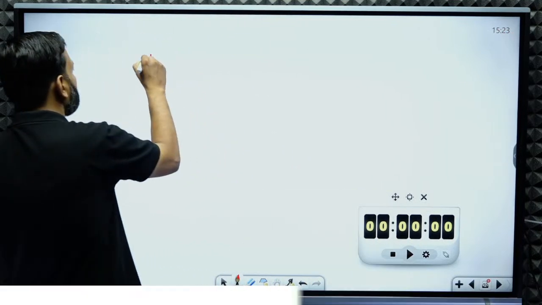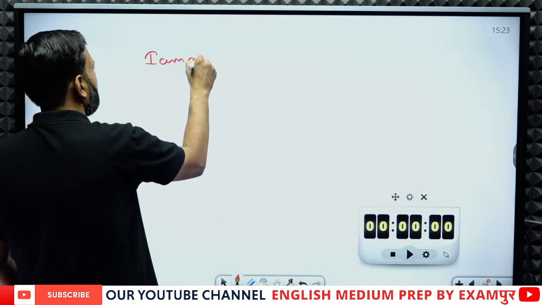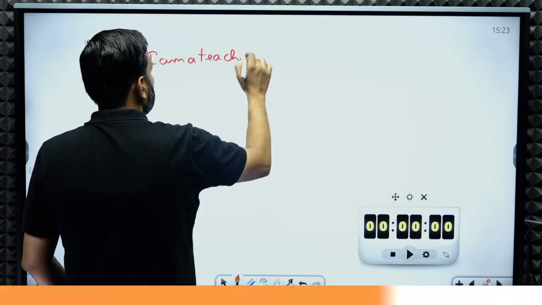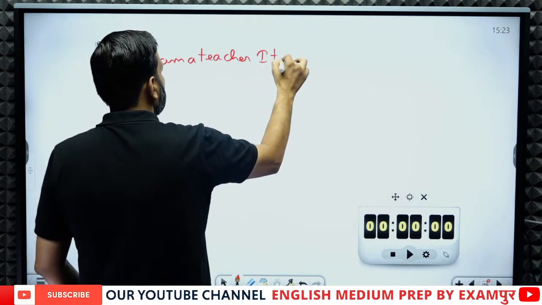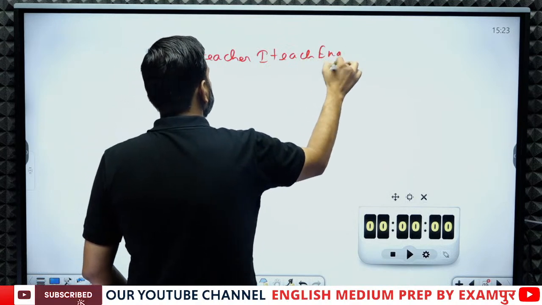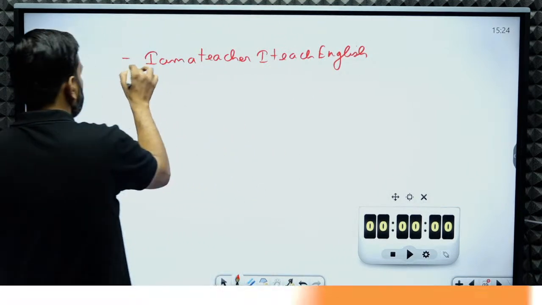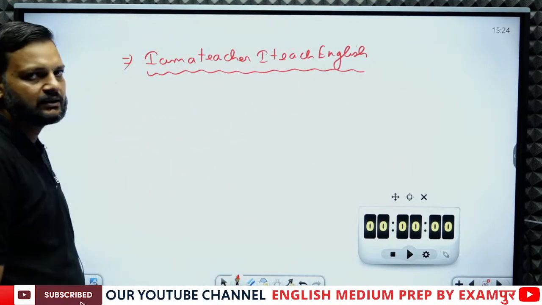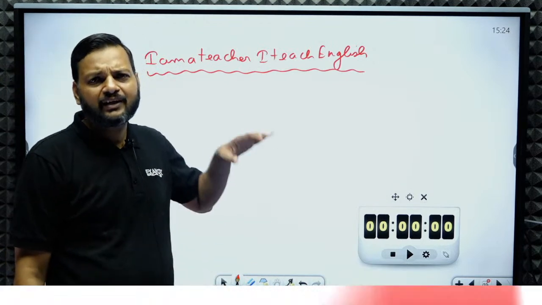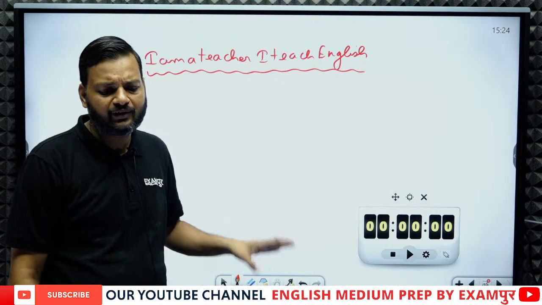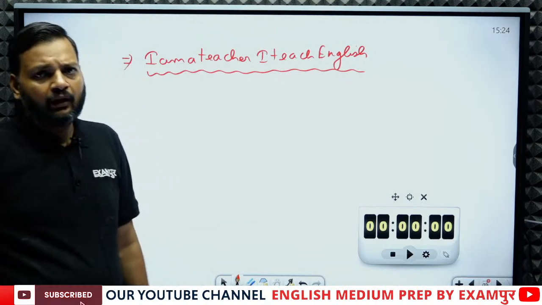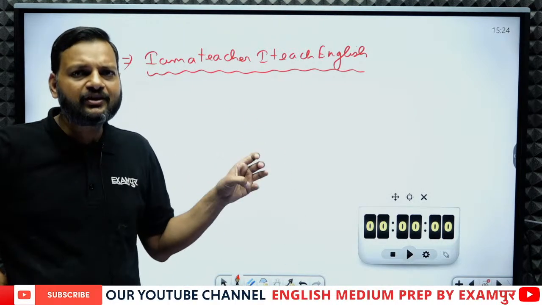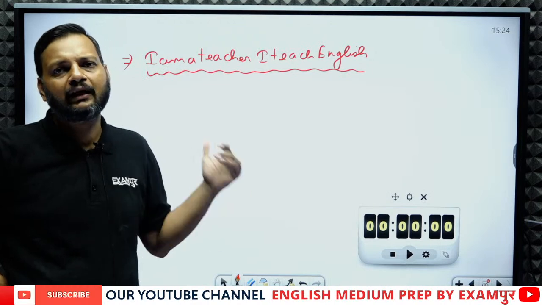If I write: I am a teacher, I teach English. This is a sentence. Don't you think that there is something missing in this sentence? What do you think? Is this sentence complete, or is there something missing?